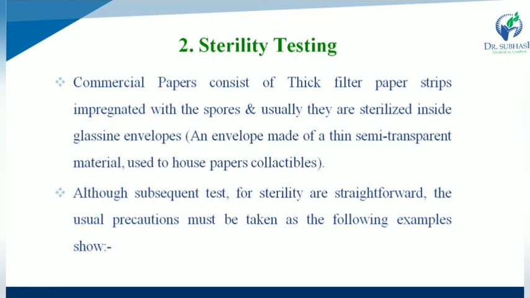Second one is sterility testing. Commercial papers consist of thick filter paper strips that are impregnated with the spores, and usually they are sterilized inside glassine envelopes. Envelopes are made of thin semi-transparent material and are used to house paper collectibles.